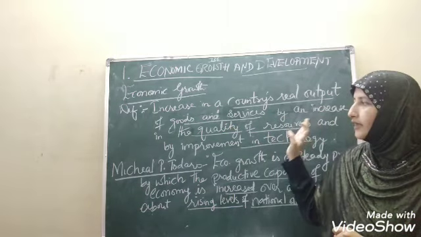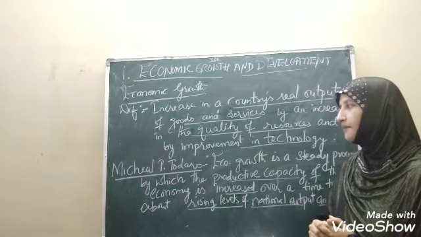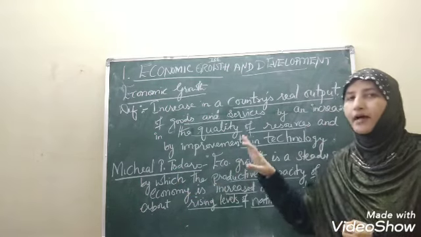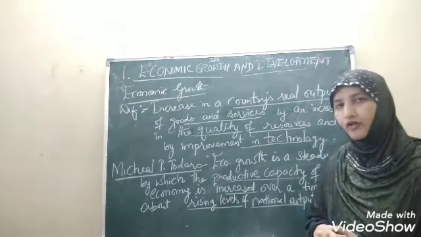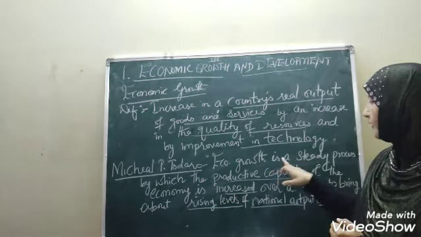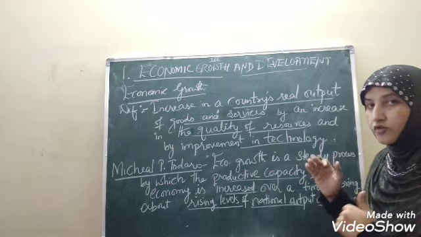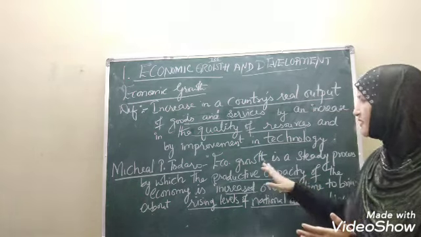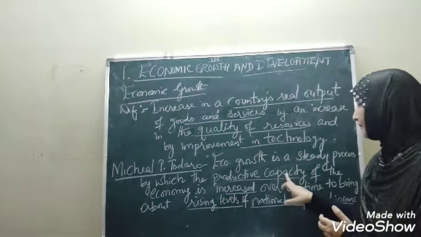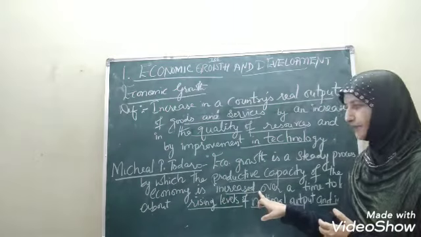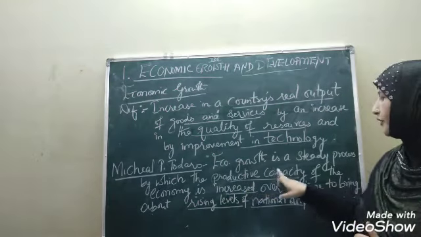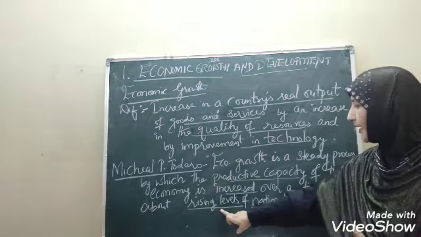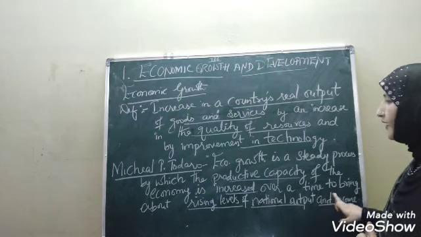Okay. And then according to one of the famous economists, Michael P. Todaro, what was his name, children? Michael P. Todaro gave his own definition of economic growth. He mentioned that economic growth is a steady process. It is not very fast. We cannot expect this growth within a short period of time. It is a steady process by which the productive capacity of the economy is increased over time to bring about rising levels of national output and income.